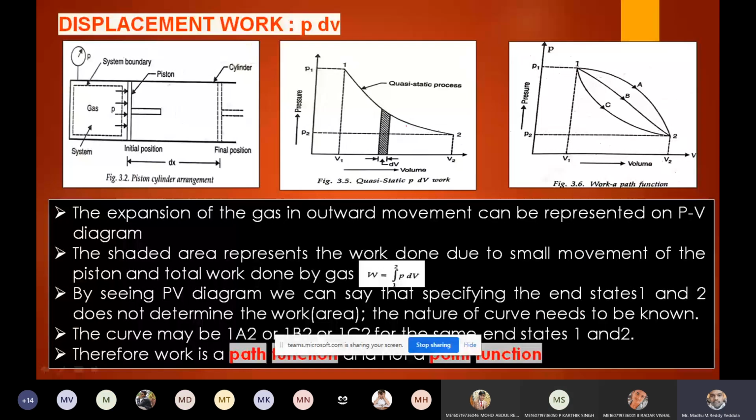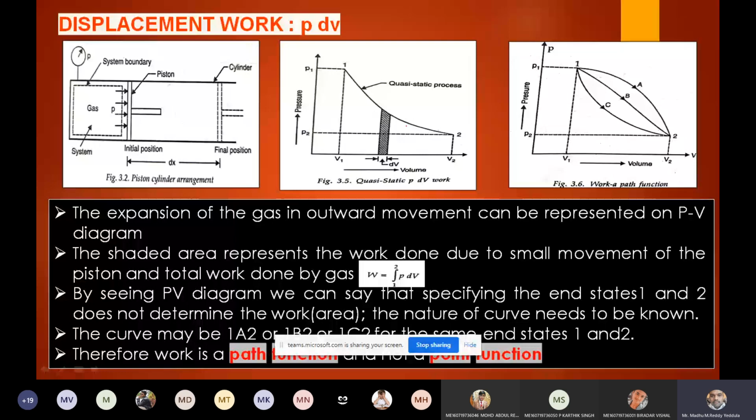Work. Quickly, first I will revise the concepts I discussed in the last class, then I will go to today's class. In the last class we discussed displacement work, and displacement work is the integral of P dV.